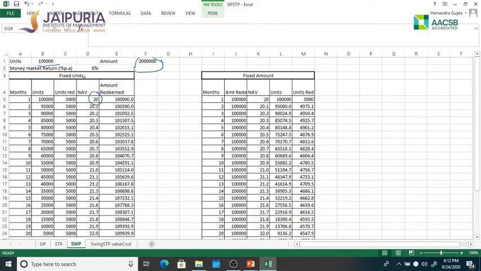So you have two options. Either you redeem fixed units or redeem a fixed amount. So fixed units means you have 100,000 units. You say, okay, fine enough. I will redeem 5,000 units every month.